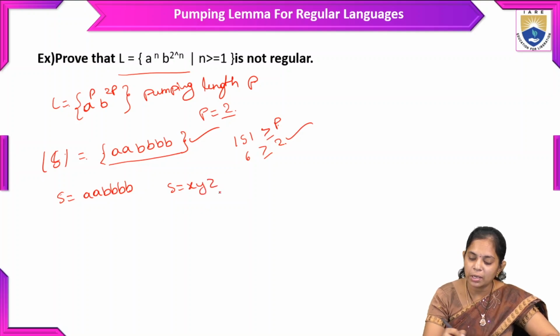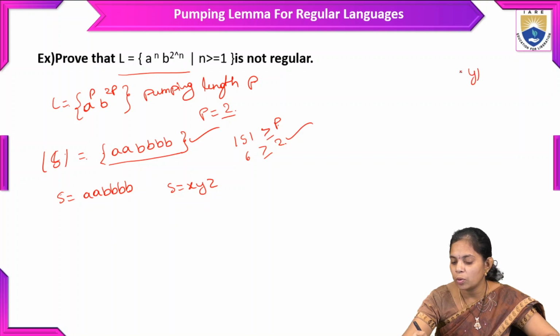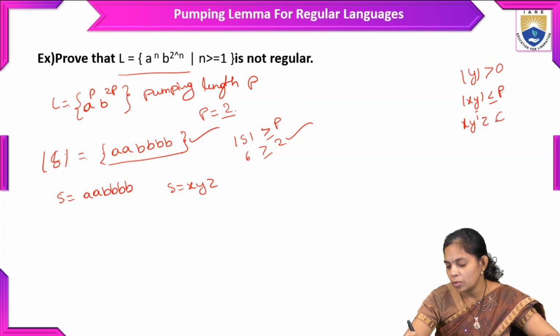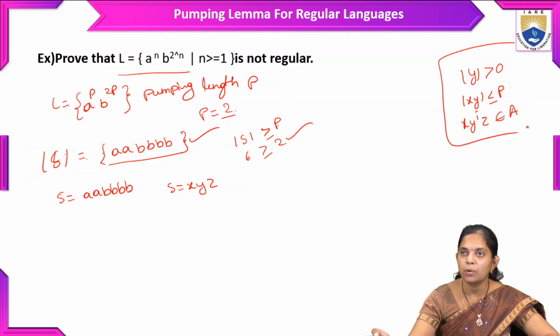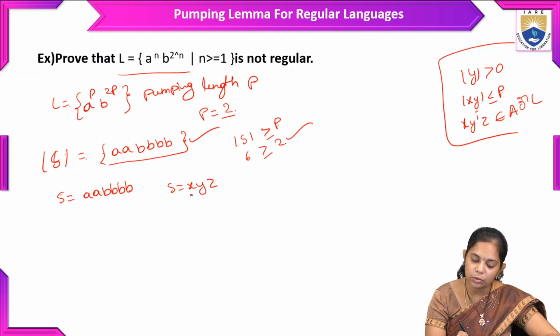What are the conditions? The length of y is greater than 0, the length of xy is less than or equal to p, and x y power i z does not belong to the language A. So these are the 3 conditions we need to follow. And here we need to divide into xyz values, so the first condition is that the y length is greater than 0.